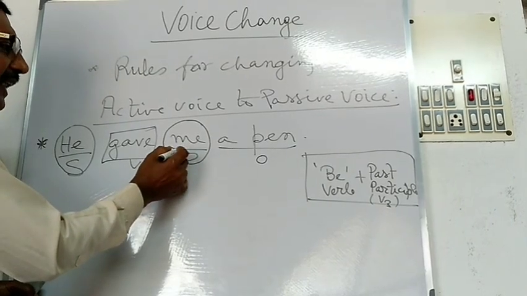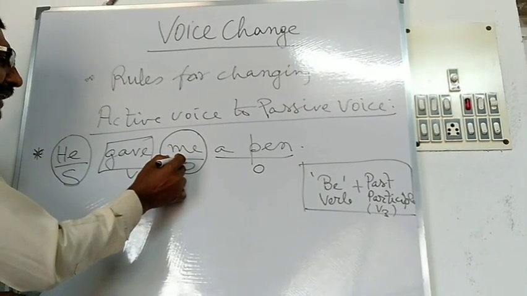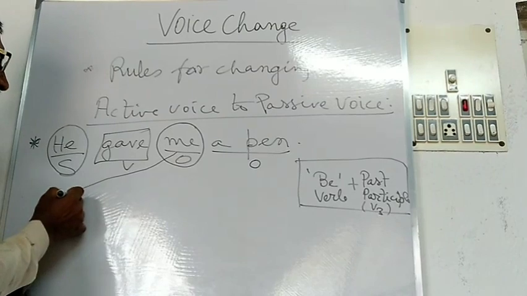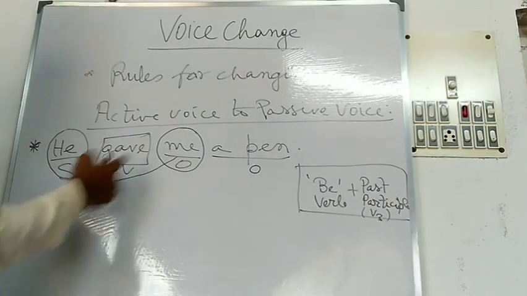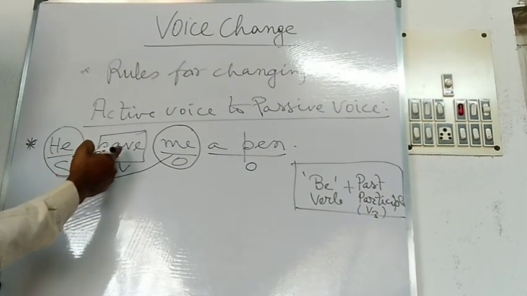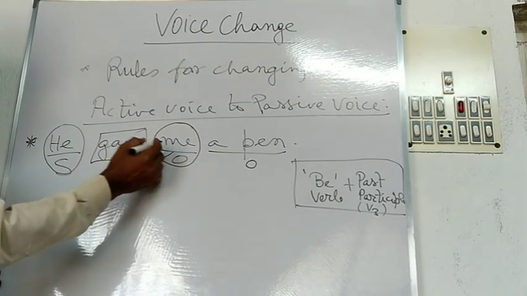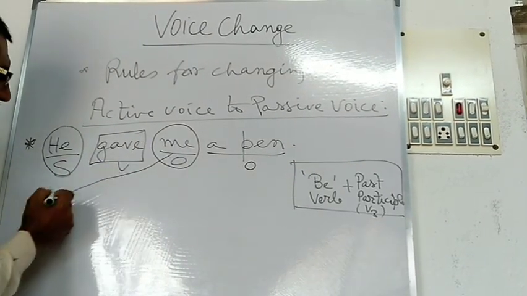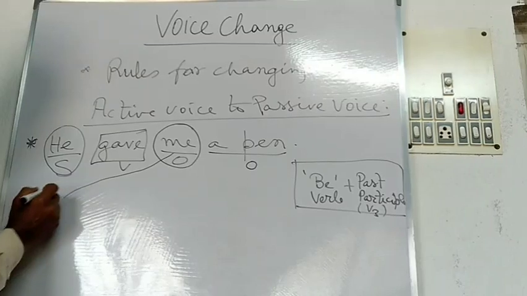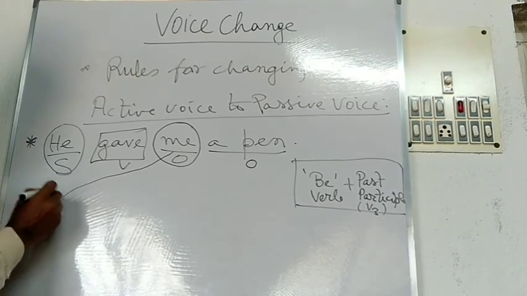Any of the objects may be changed into subject in the passive voice. So, at the time of converting the verb into passive formation, you will have to change the object into passive form. Here me will be converted into subject as I.